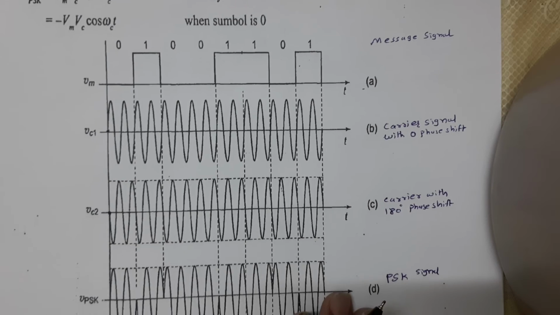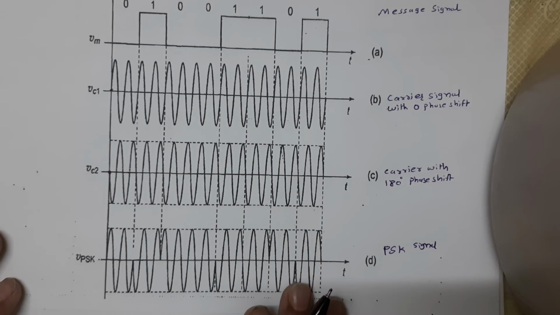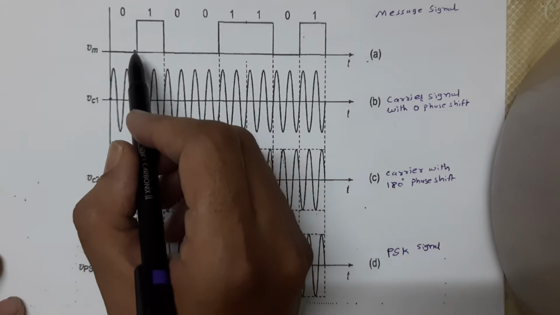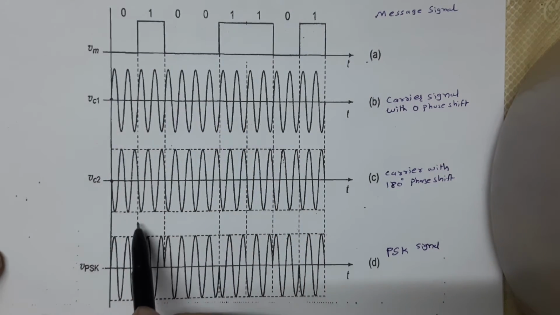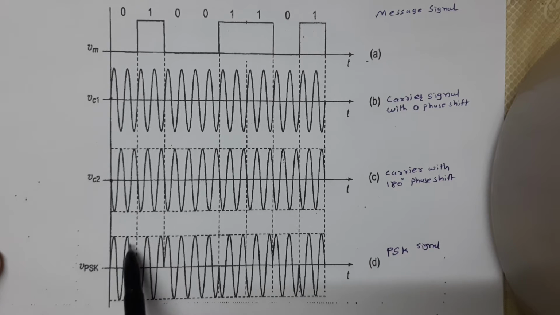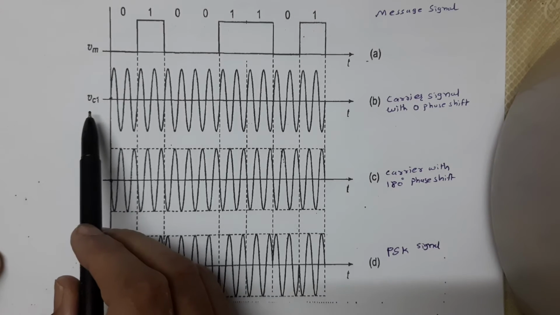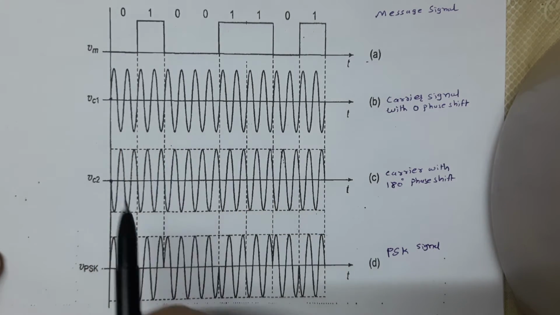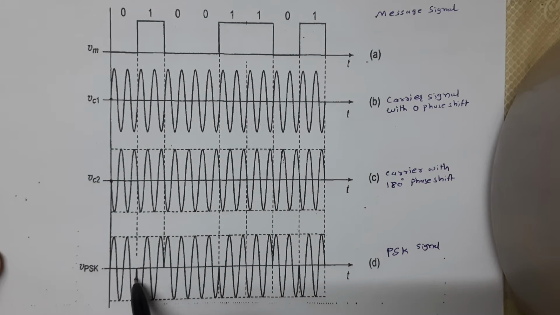When we get the final PSK signal, when it is 0 we get this type of waveform, same as VC1. But when it is 1, the signal is shifted by 180 degrees, and instead of starting from the upper side, it starts from the lower side.